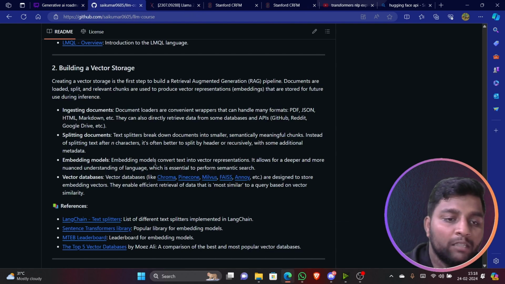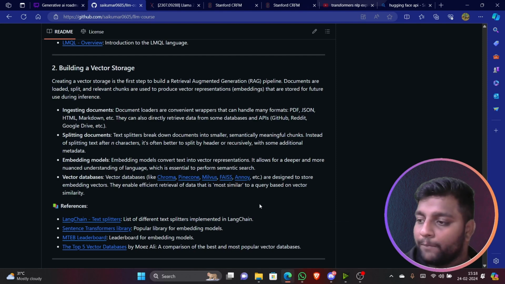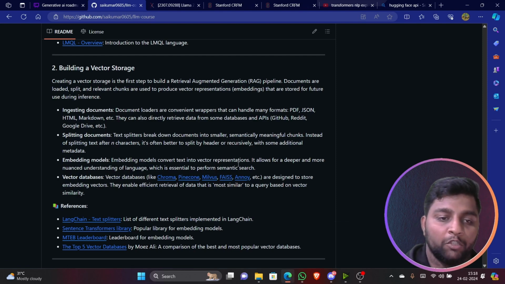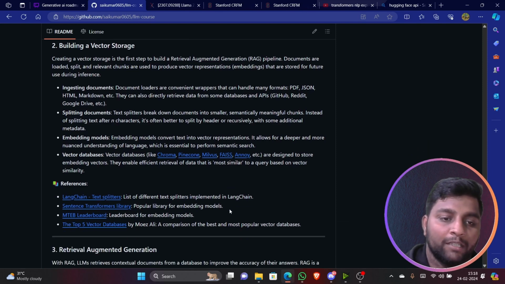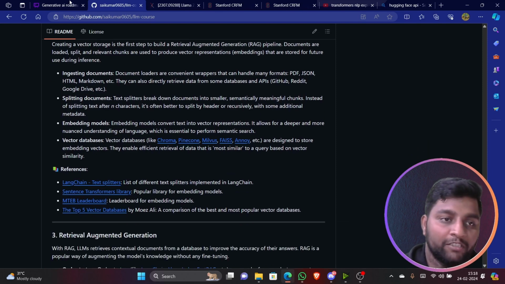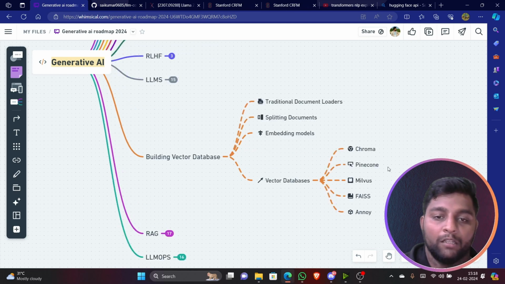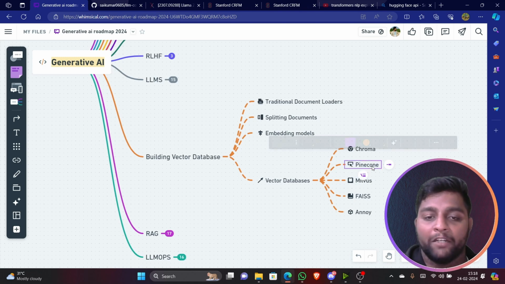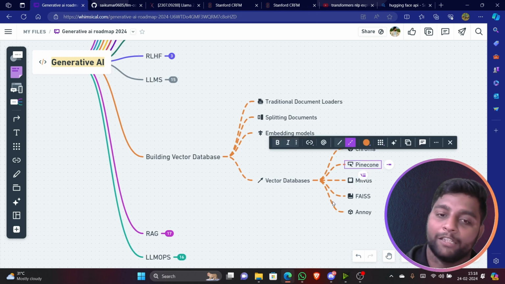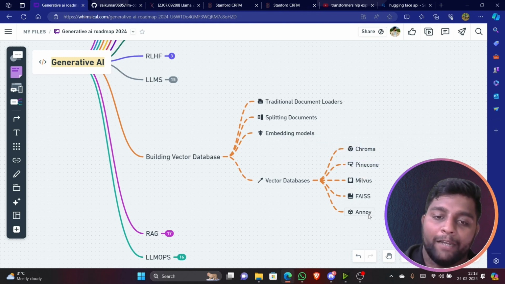Embedding models. There are different embedding models, right? You can use them for converting the text into vector representation. And there are some vector databases also. For that there is something called ChromaDB. You can use ChromaDB, Pinecone. For Pinecone, you have the trial version. You can check out Pinecone also. And Annoy, FAISS, Milvus. Pinecone I have used. It was very good and it was easy to use. You can check that out.